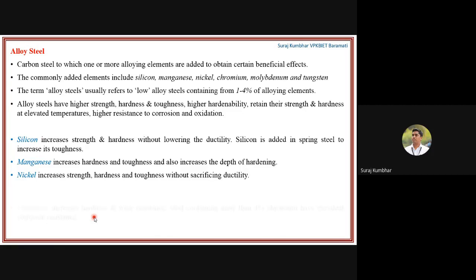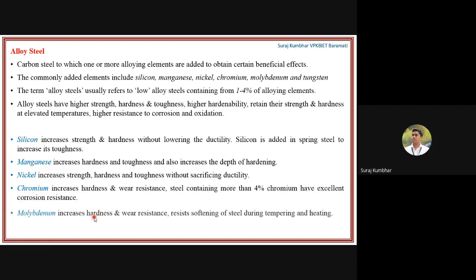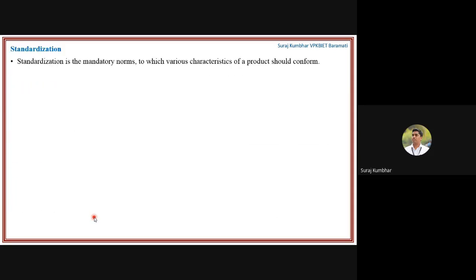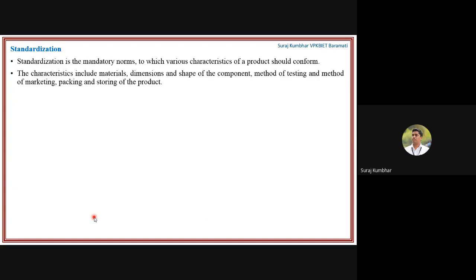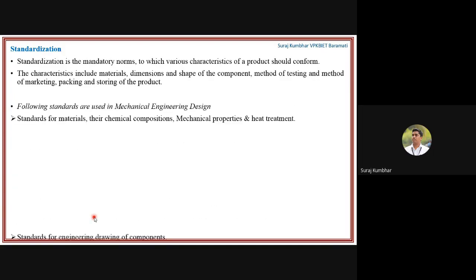Okay, and then nickel also increases the strength. Chromium also increases the hardness and wear resistance. So molybdenum. Likewise, these are the various alloys which have their properties. Molybdenum also increases hardness and wear resistance. If you have silicon or magnesium in a particular component, then those properties of that material will get increased. So, standardization, I think we will just go through it.